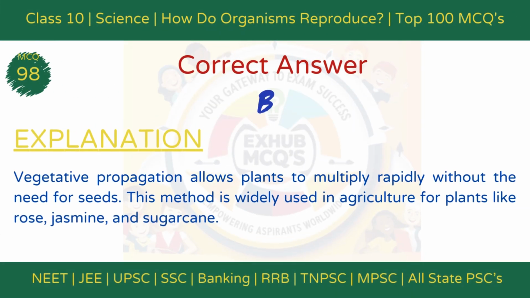The correct answer is option B, allows rapid multiplication. Explanation. Vegetative propagation allows plants to multiply rapidly without the need for seeds. This method is widely used in agriculture for plants like rose, jasmine, and sugarcane.